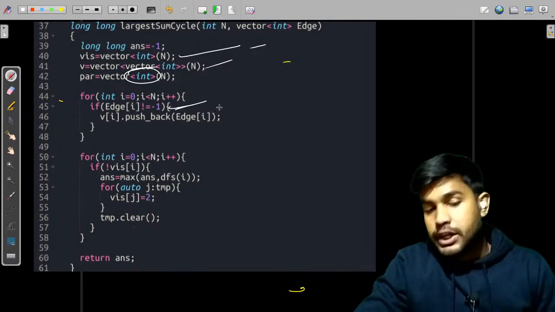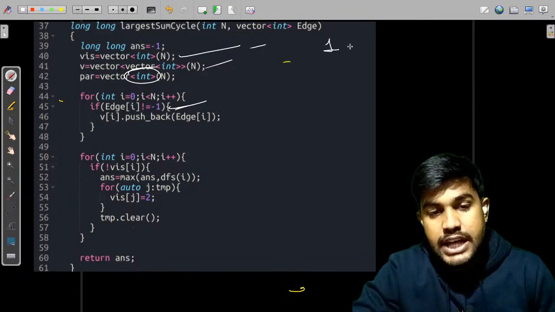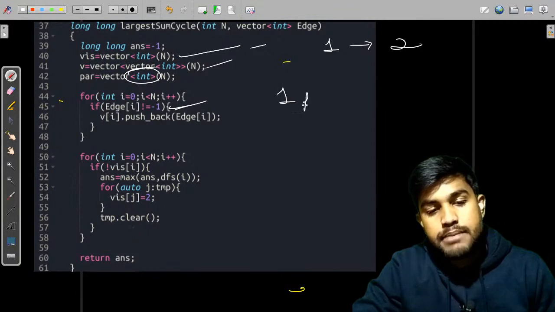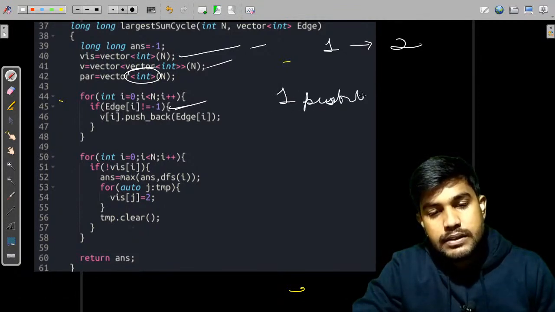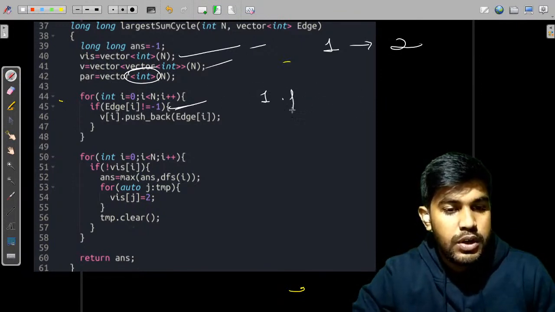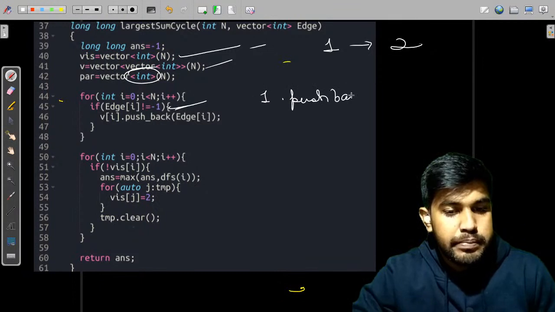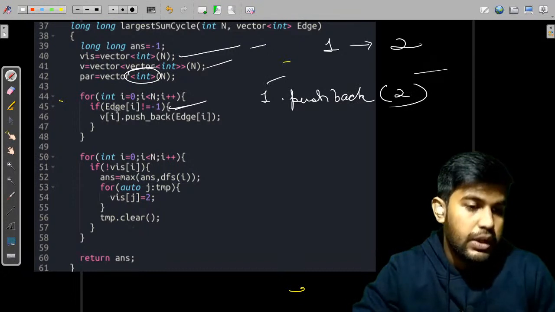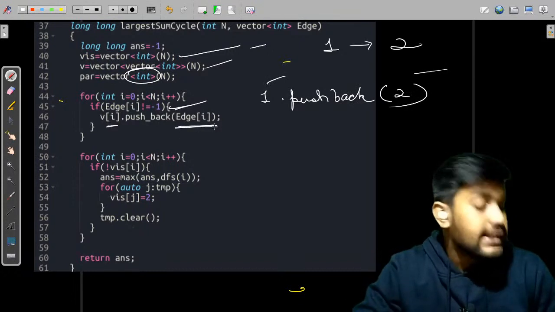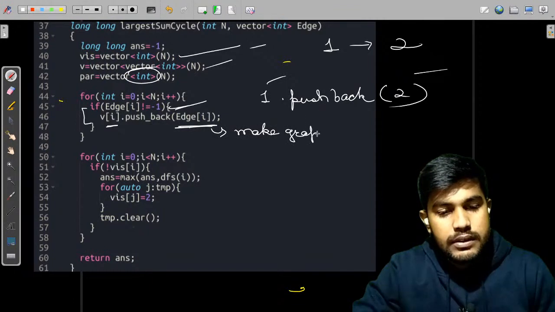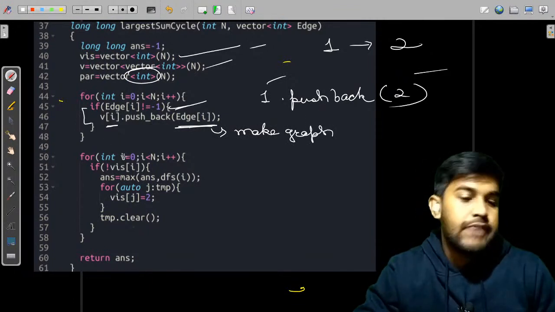Suppose there is an edge from 0 to 2, so we would write 1 dot push back 2. This means that we can move from 1 to 2, so from index I to A[I]. This is what is told. So we would first make this graph. Then we would move forward.